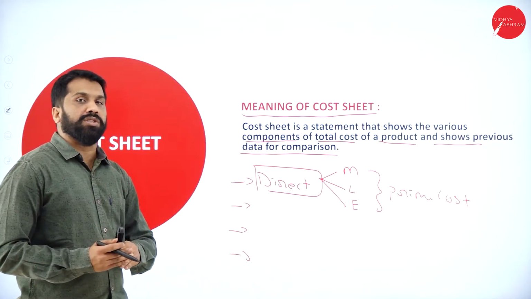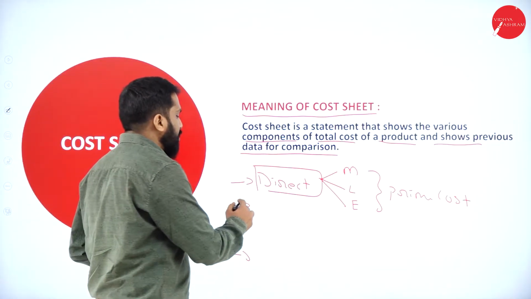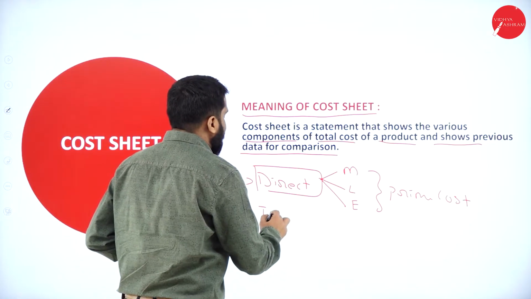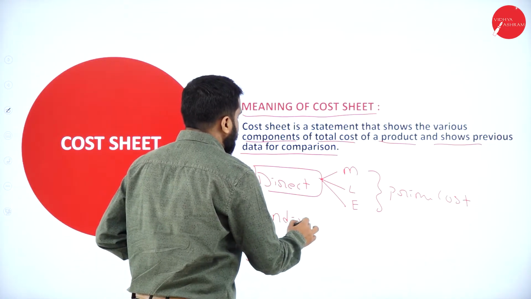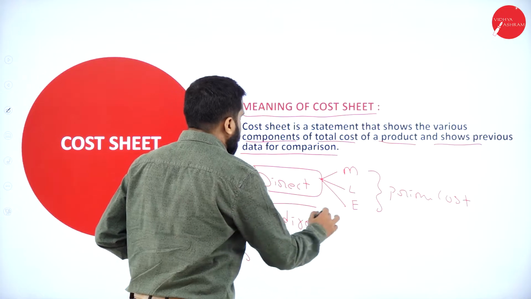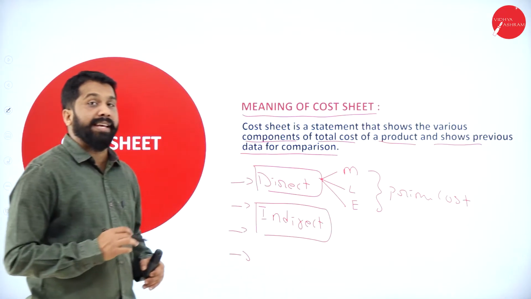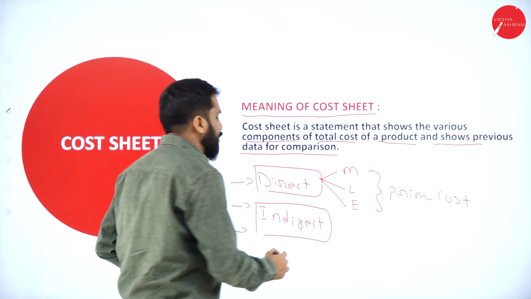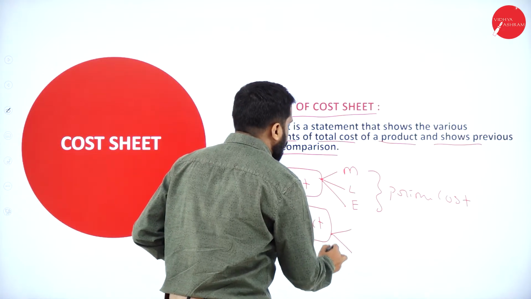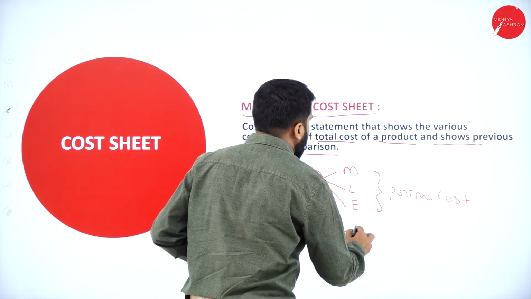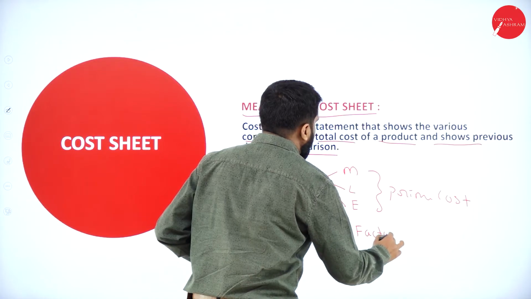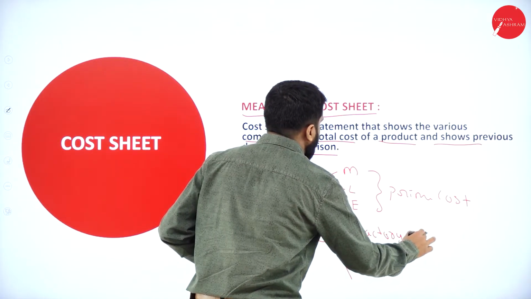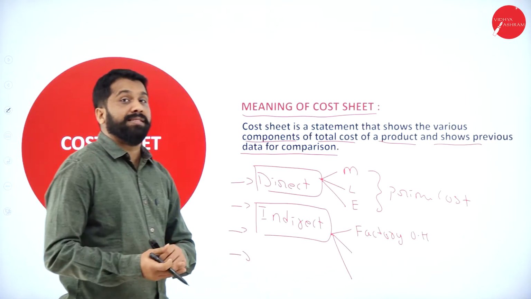What is your stage 2? Now, the stage 2 we call indirect. Under indirect, again we get 3 things. Which are those? 1, 2, 3. First one, factory overhead. Overhead means, remember, these are expenses.